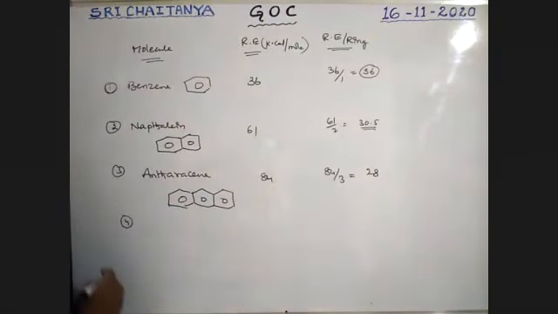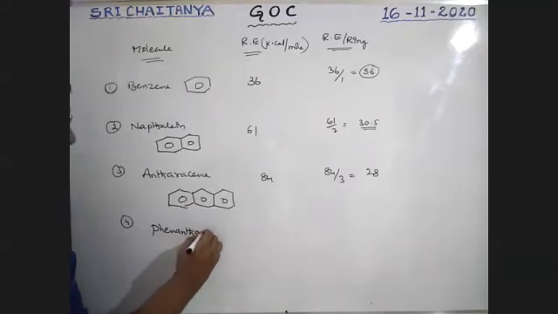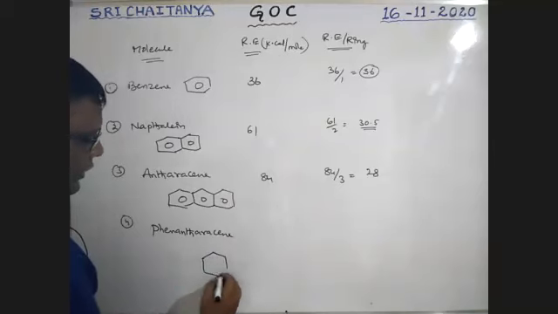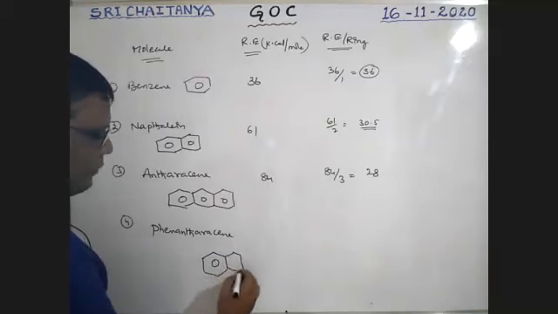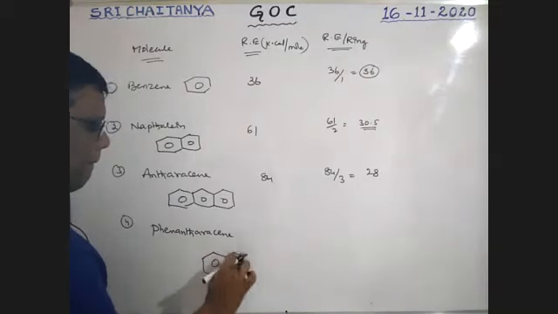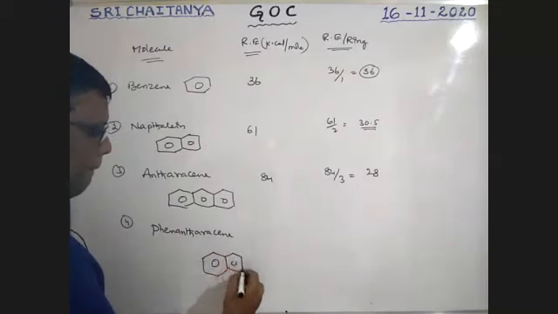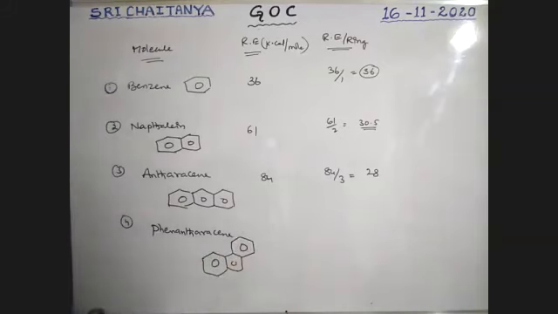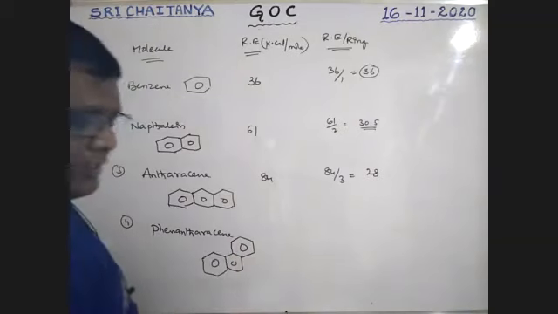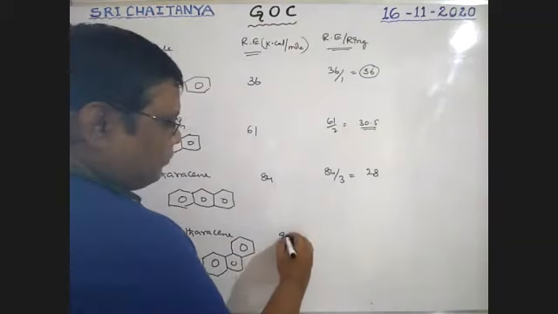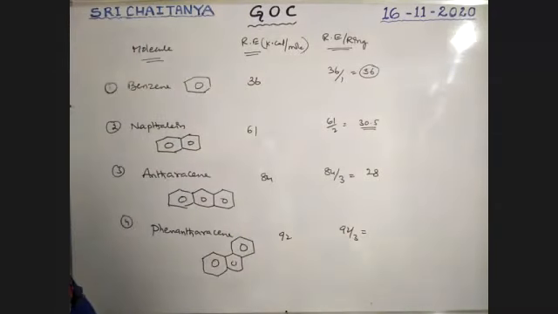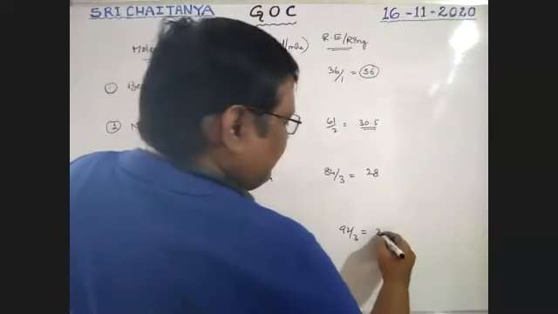Next, phenanthrene. It has 3 benzene rings like this, boys. This is phenanthrene, 3 benzene rings. Its resonance energy is 92. So 92 by 3, and its value is 30.6.